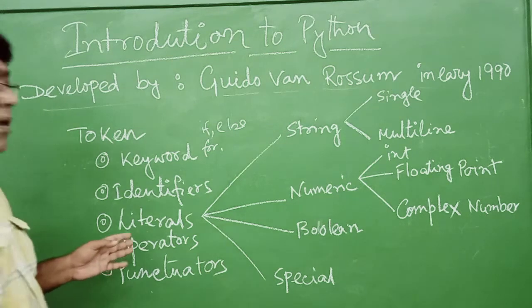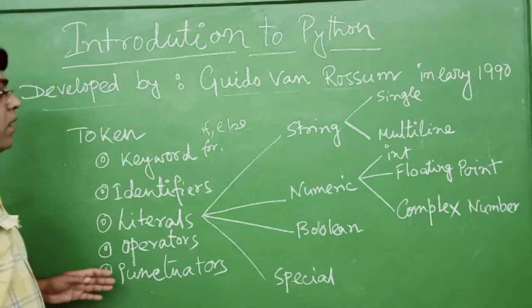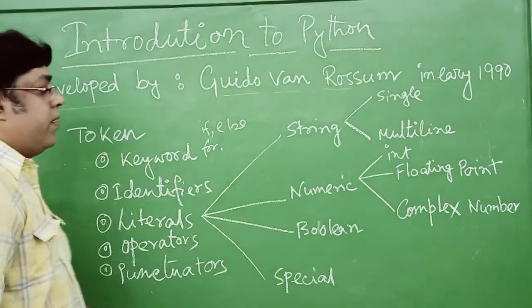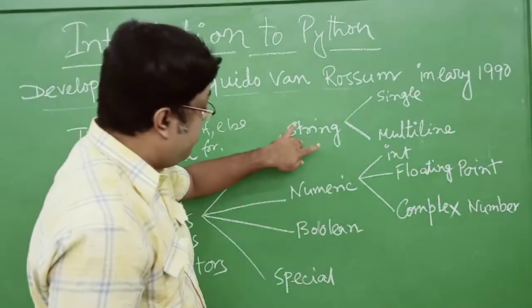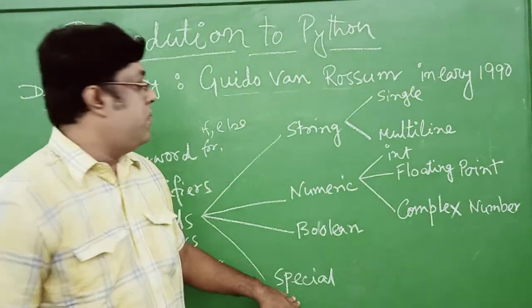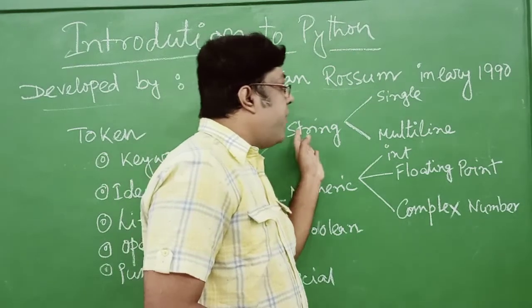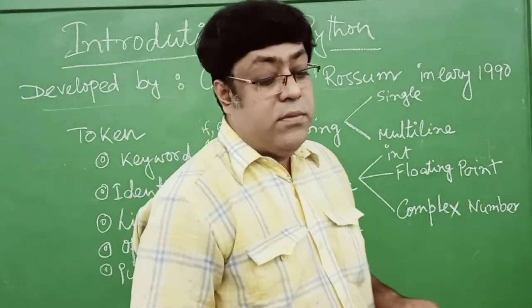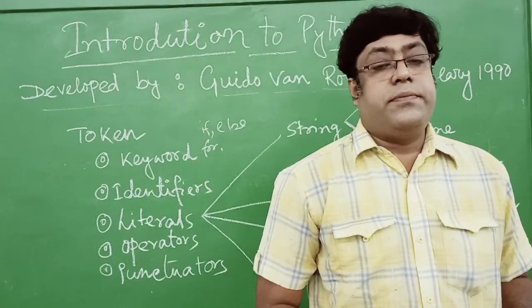Next, literals. Four different categories of literals are found there. First one, string, then numeric, then boolean and special. In the case of string literals, we can use string or characters.